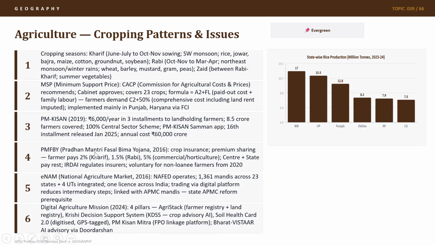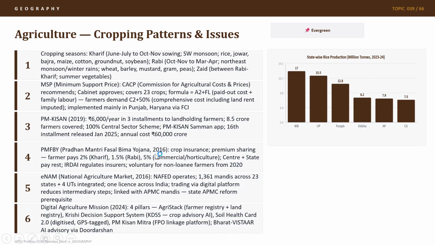We also have PMFBY, Pradhan Mantri Fasal Bima Yojana. Basically, it is a crop insurance scheme, and it involves premium sharing. The farmer pays only 2% of the premium for Kharif, 1.5% for Rabi, and 5% for commercial and horticulture crops. The rest of the premium is paid by the center and state. IRDAI regulates the insurers. It is voluntary for non-loanee farmers from 2020.